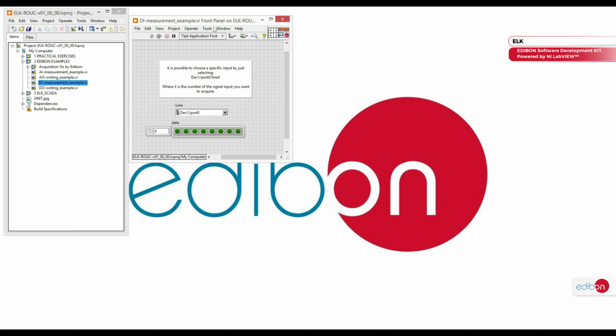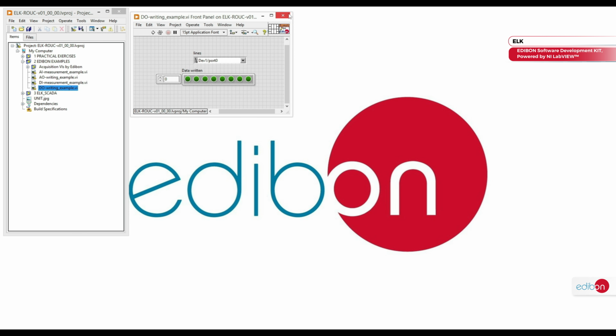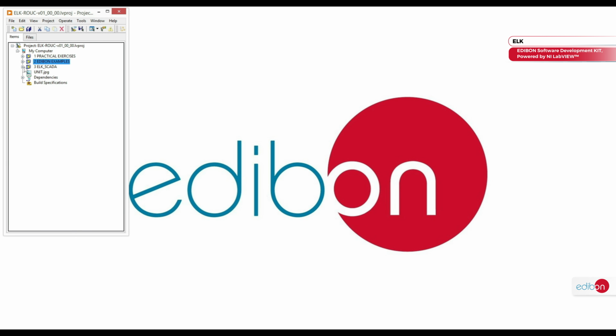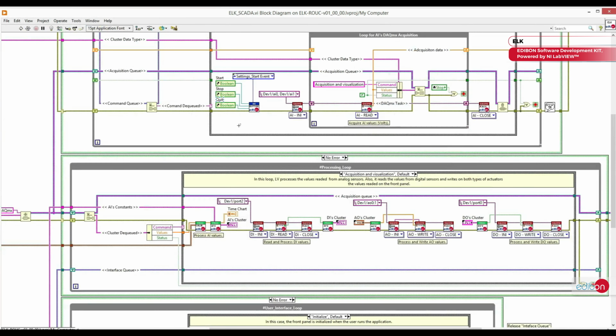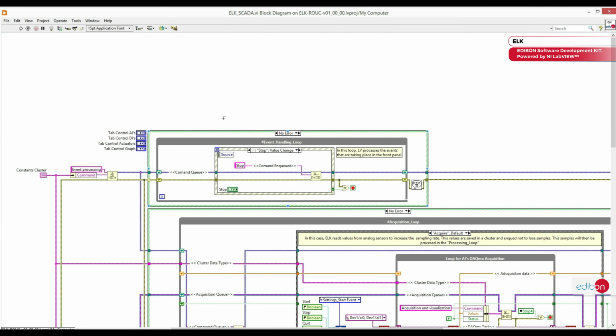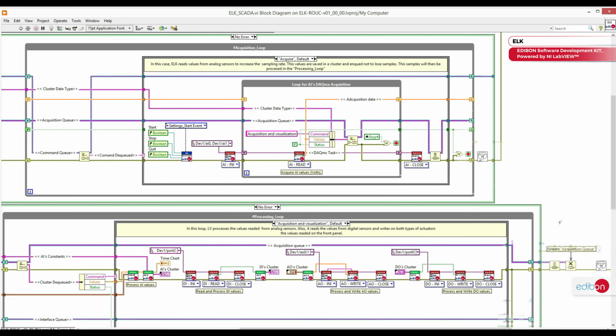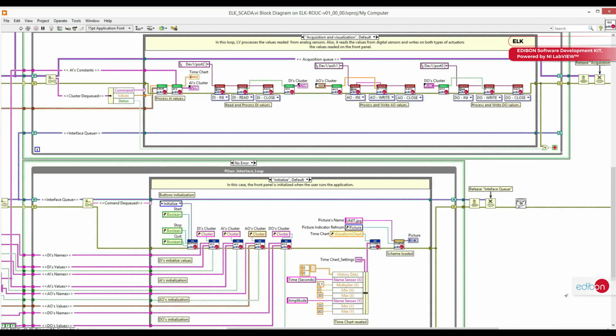Thanks to ELK, it is possible to develop control algorithms quickly and easily without the need to modify existing codes. This powerful tool, combined with EDIBON equipment, allows users to focus on studying and analyzing processes, optimizing learning and experimentation time.